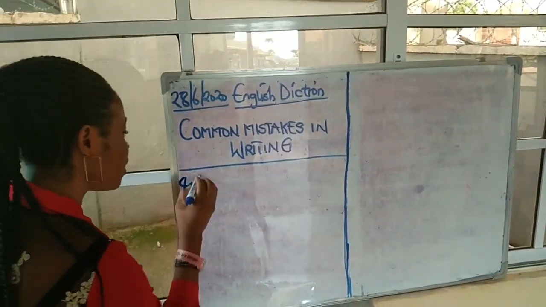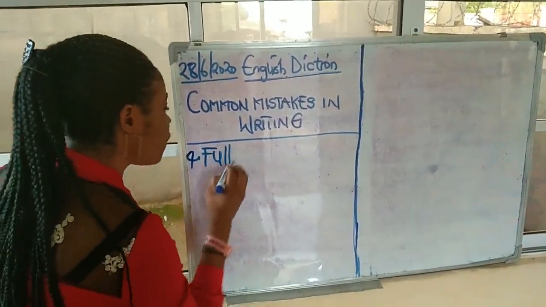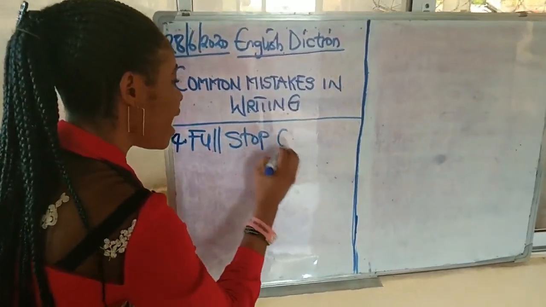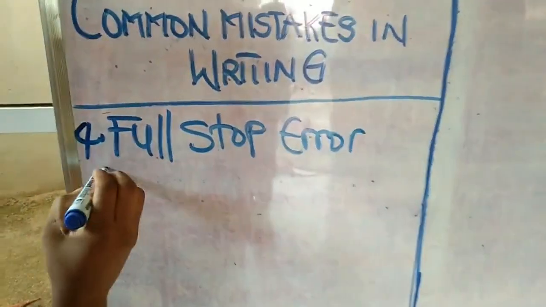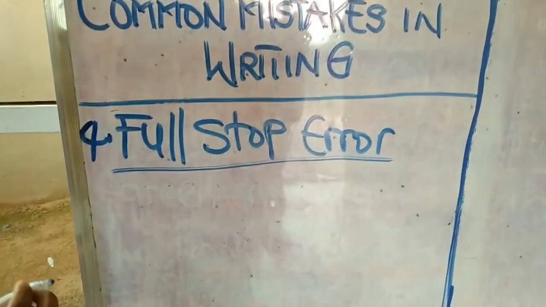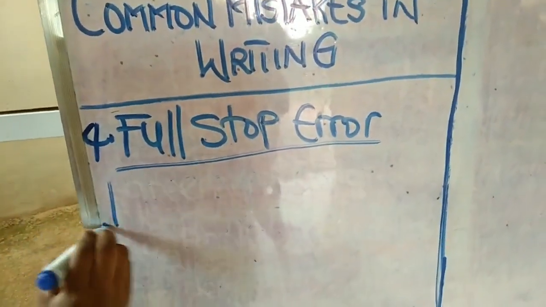Now, let's take a look at this. Number 4, we say it is the full stop error. Look at this. Now let's take a sentence to illustrate this.